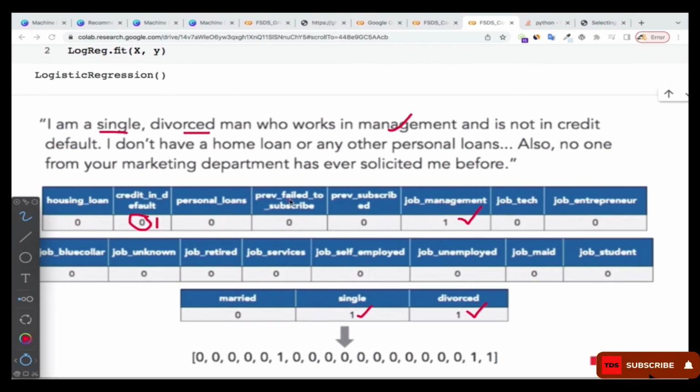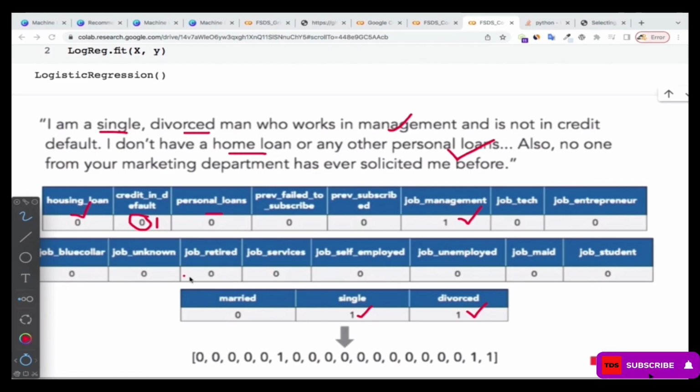And what else? The person does not have a home loan, so home loan 2 is going to be 0. Did I select home loan over there? Personal loan is here, so the person does not have any personal loan, so that is also going to be 0. House loan is the same thing as home loan, so that is also going to be 0. The rest are also going to be 0 because the person does not have any of them. That's why you see all of what we have over there.